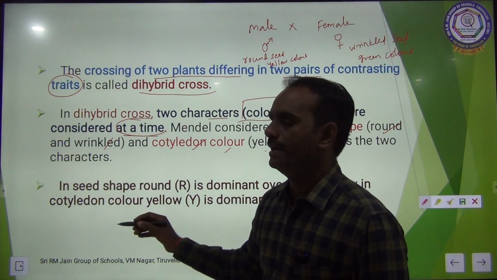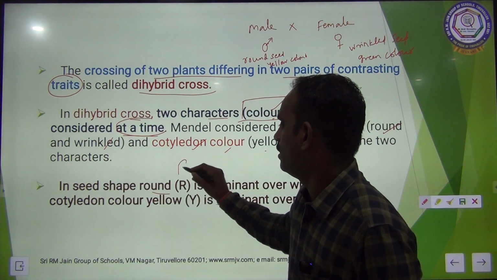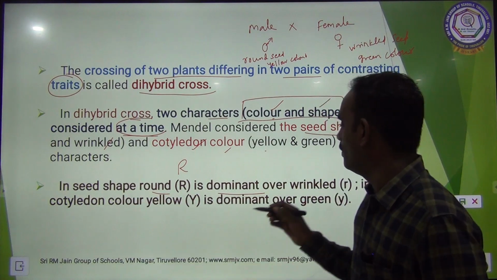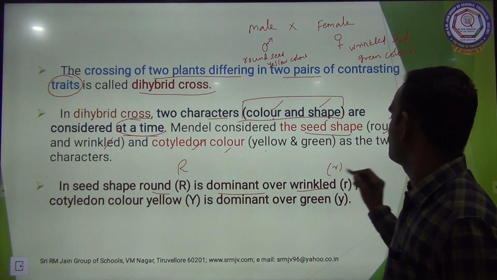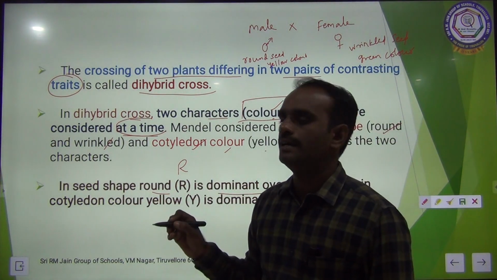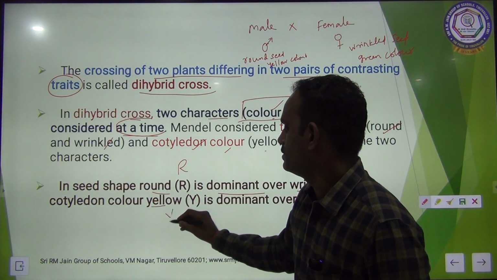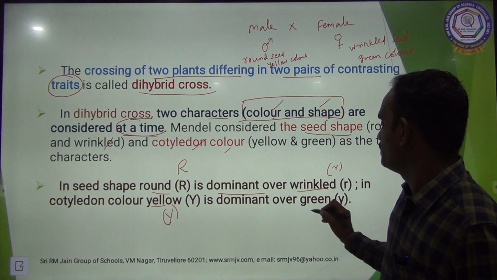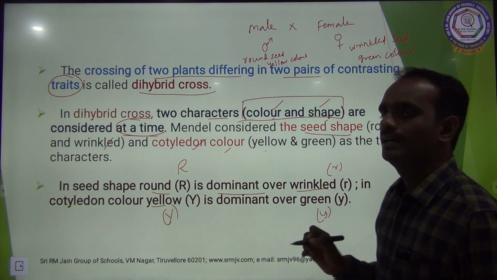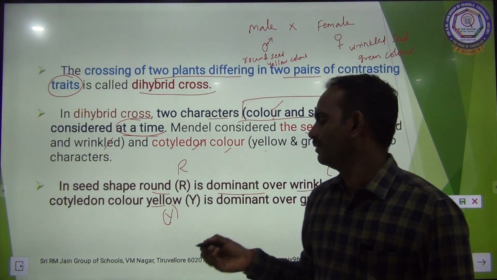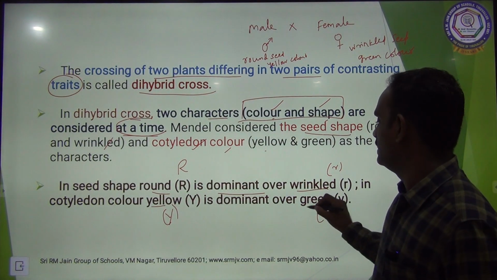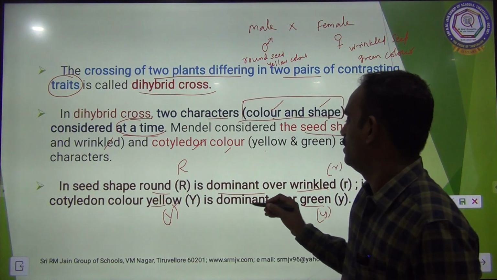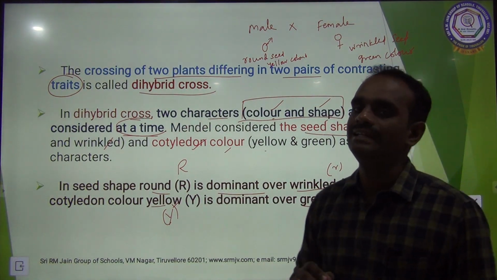In seed shape, the round, capital R, denotes the dominant character over the wrinkle, small r. In cotyledon color, yellow, capital Y, represents the dominant character, and small y represents the recessive character. So small y means green.